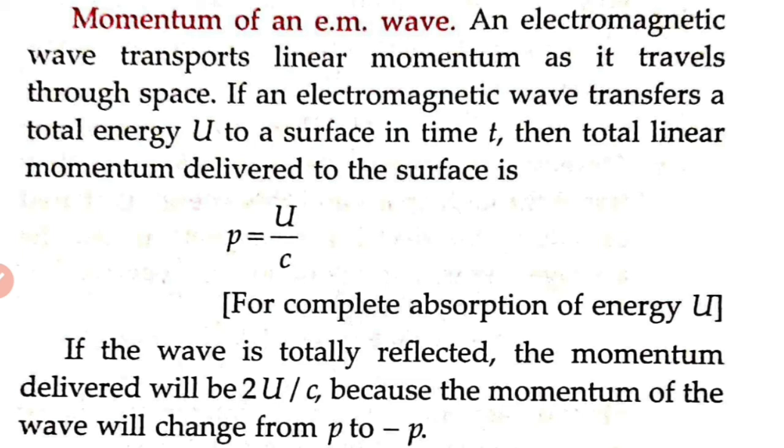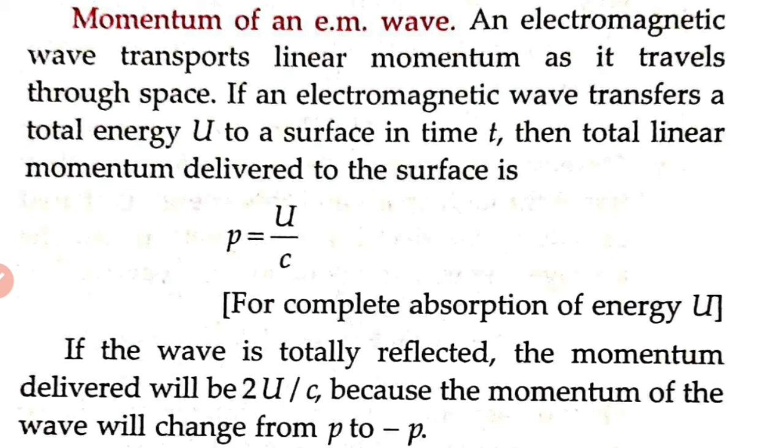Now, if the wave is totally reflected, the momentum delivered becomes 2U by C, because the change in momentum will be from p to minus p. We have studied last year in the case of reflection of a ball from a surface, the change in momentum becomes 2p.